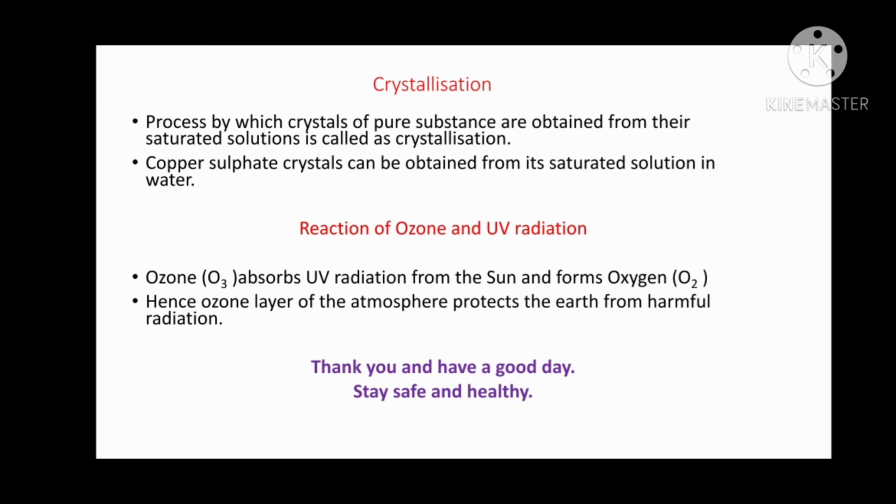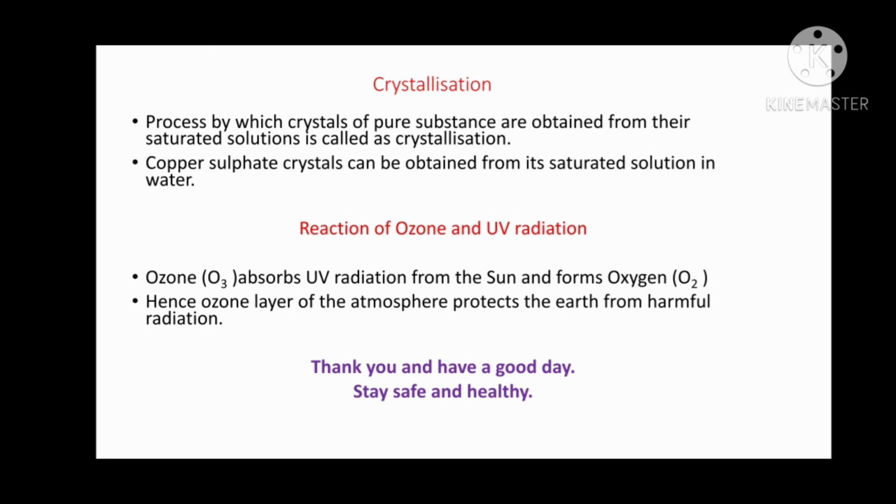It absorbs the UV radiation and forms oxygen. Ozone is O3. It has 3 oxygen atoms, but oxygen has only 2 oxygen atoms, O2, right? So ozone absorbs UV radiation from the sun and gets converted into oxygen. Now it is a chemically different material from ozone, right? So it is a chemical change. It is a chemical reaction.